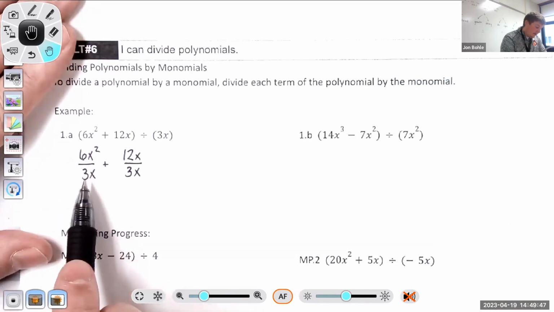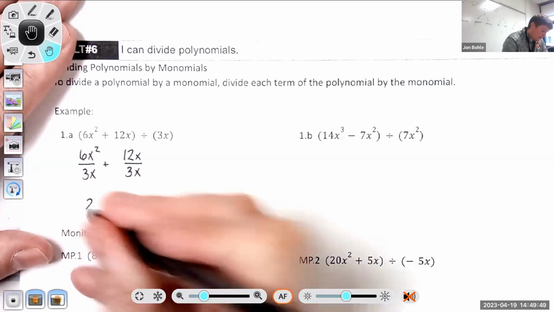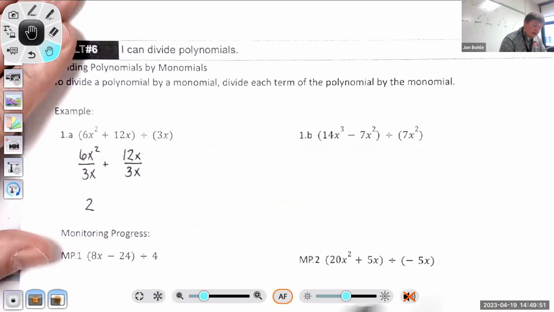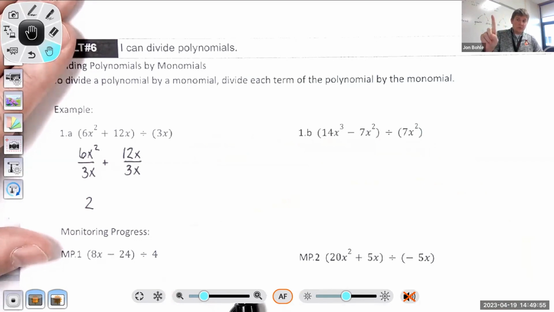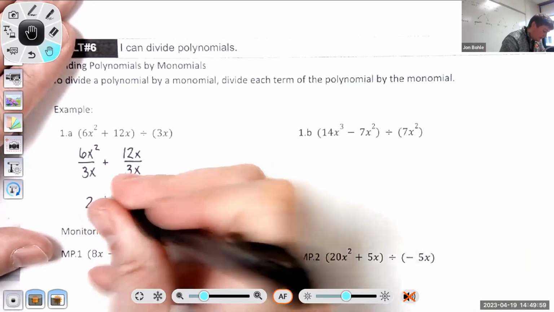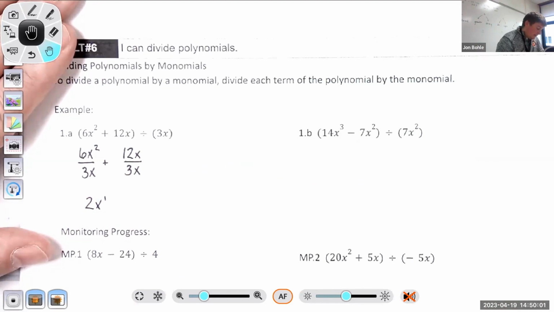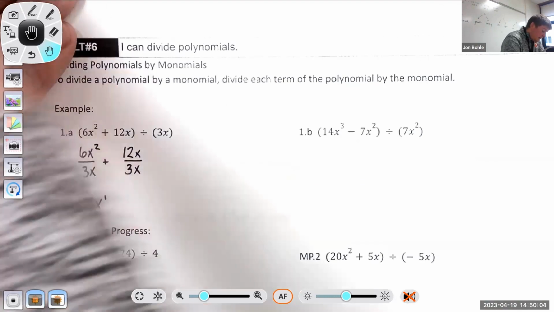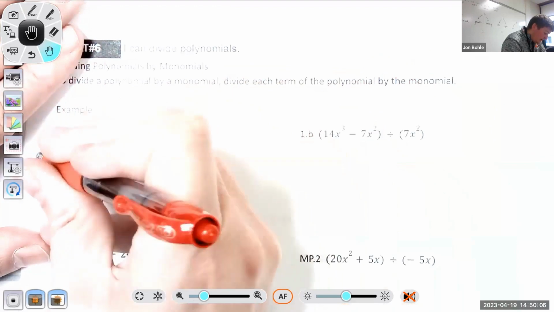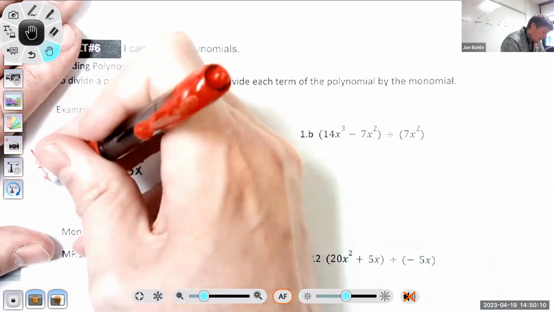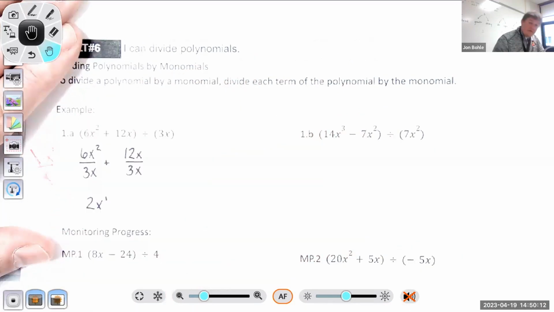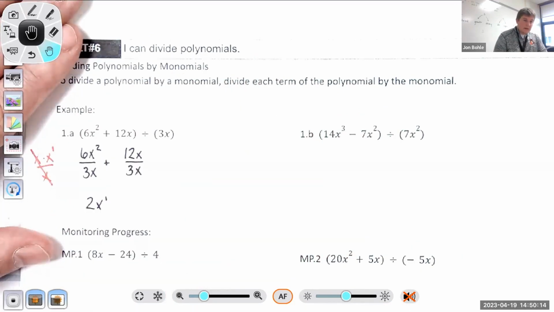So 6 divided by 3 is 2. X squared divided by x. So I have 2 x's, x squared, x times x, and I'm dividing 1x away. So what's left over is just x, or x to the first. You might want to think about x squared being x times x, and I'm dividing it by x. One of those x's is going to cancel out, and I'm left with just an x to the first.